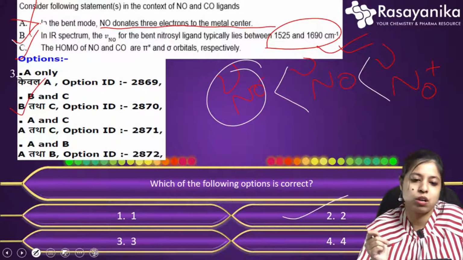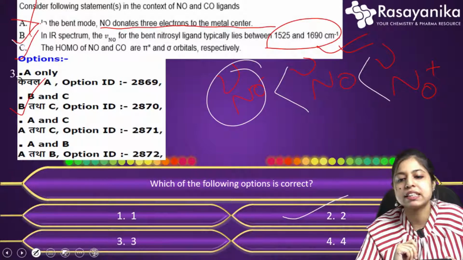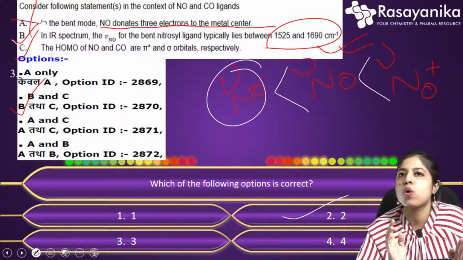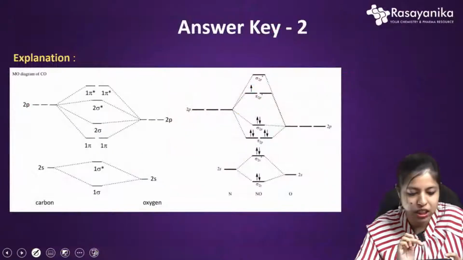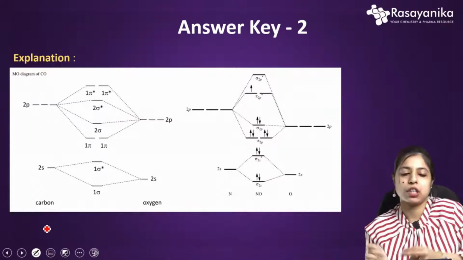And let's move to statement 3, C actually. The HOMO of NO and CO are pi star and sigma orbital. So for this, we need to know basically the MO diagram for NO and CO. And this is pretty simple. You all know this from your graduation level.